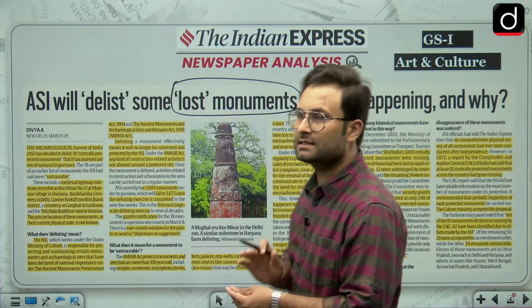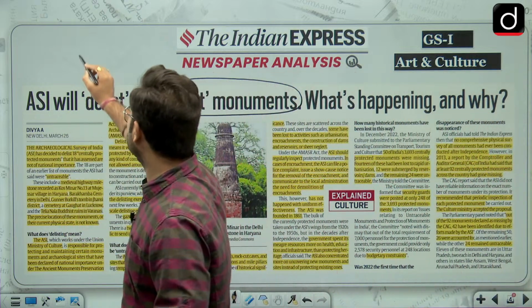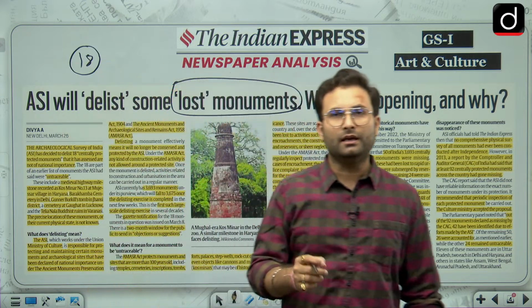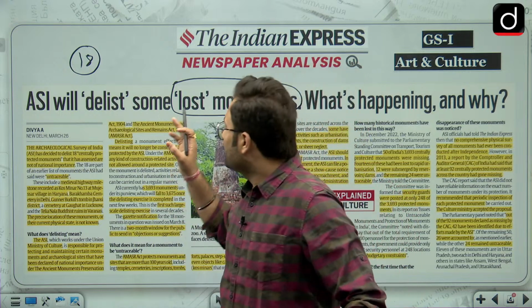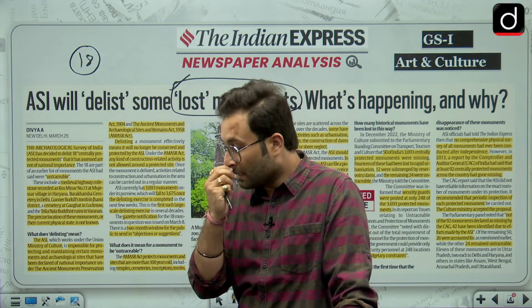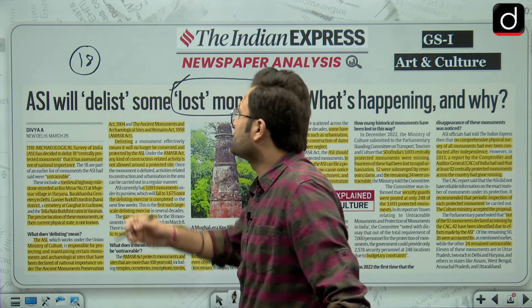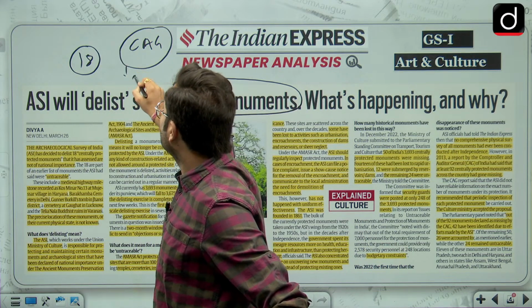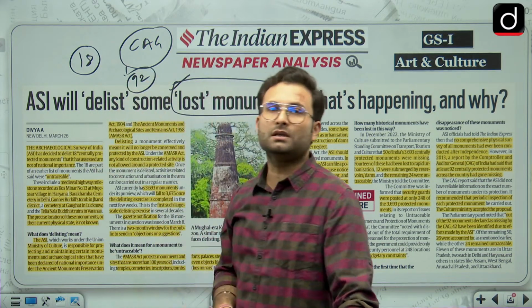So recently ASI has said that they will be delisting nearly 18 centrally protected monuments. Why? Because they are not able to trace their location. These monuments were in the protection list which has been prepared by ASI for the center, but in 2012 there was a CAG's report. That report said that there are nearly 92 such monuments which are lost.